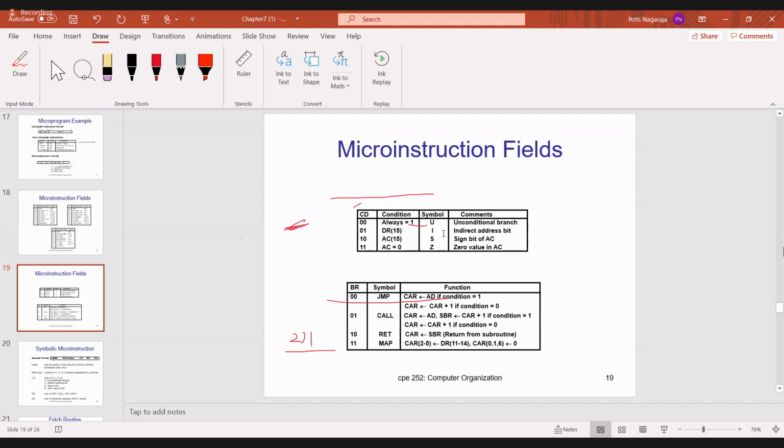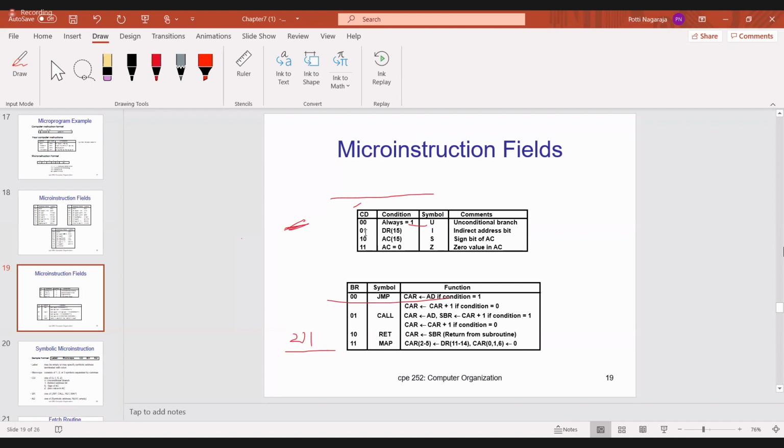Not possible. You have to go for semester 5. That means it is unconditional. Whatever you say, you have to go for semester 5 only. Like that, it is unconditional. In a program, suppose you are executing the main program, you will get an unconditional branch. And definitely you have to go for program 2. There is no other alternative.